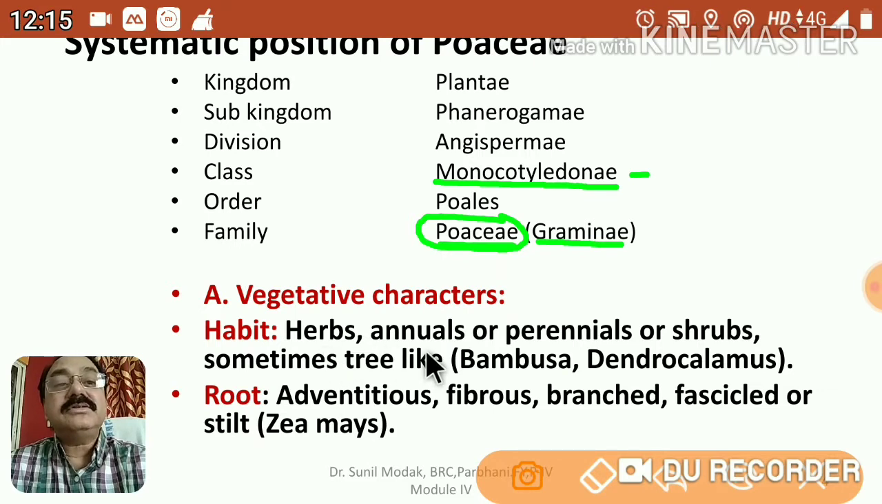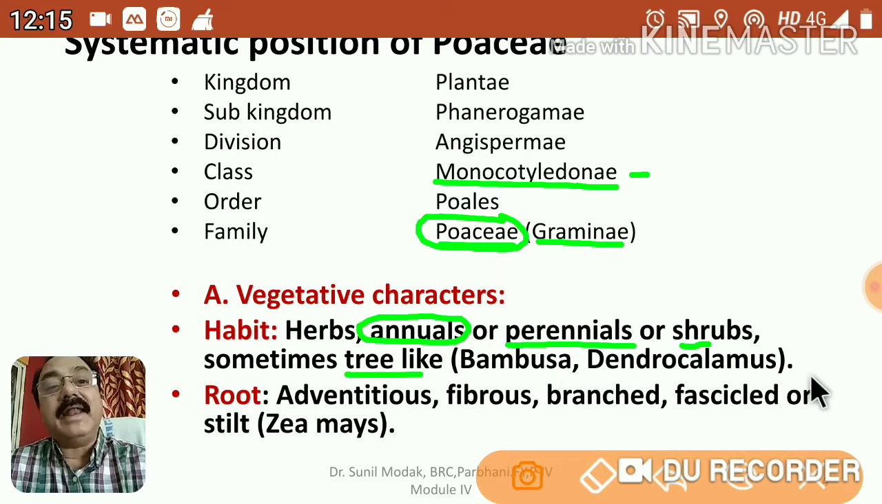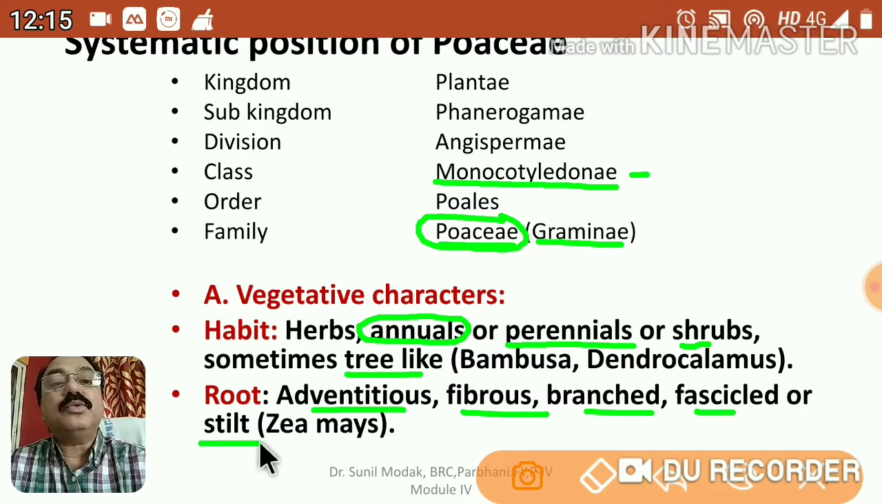they are annuals or perennials. Annuals, like you know, mostly our crop plants like wheat and jowar, are annual, while there are certain perennials like bamboo. Sometimes they are shrubs, or sometimes tree-like, like bamboo or Dendrocalamus. They are perennial and grow taller than that. Being a member of the monocotyledonous plants, roots are adventitious. They are very fibrous, very hairy, sometimes branched or largely branched, fasciculated or stilt roots.